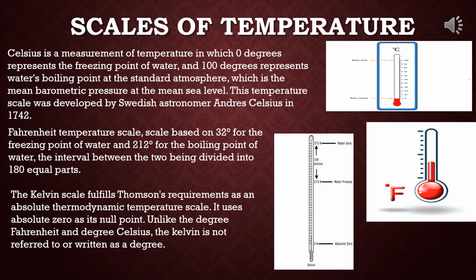Scales of temperature. So the most widely used scales of temperature are the Celsius scale and the Fahrenheit scale. But along with these, we'll discuss the Kelvin scale also. So Celsius is a measurement of temperature in which 0 degrees represents the freezing point of water and 100 degrees represents water's boiling point at the standard atmosphere, which is the mean barometric pressure at mean sea level. This temperature scale was developed by Swedish astronomer Andreas Celsius in 1742.